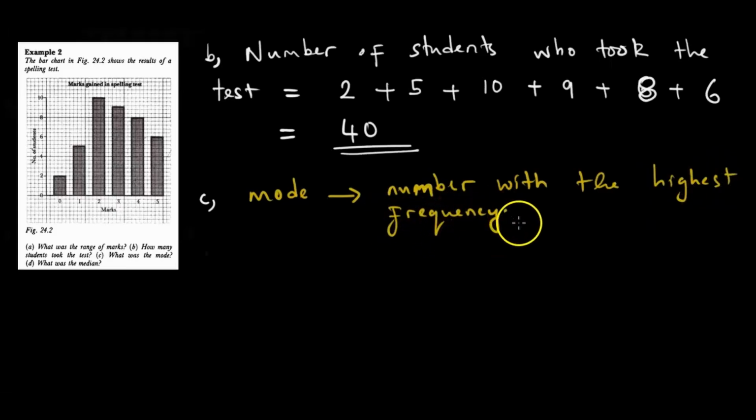What do we mean by frequency? Frequency means how often something occurs. So when we talk about the mode, we are saying in context the score which occurs the most often, the score obtained by most people. Among our 40 students, we then look at which mark was obtained by the most students, the highest frequency, because frequency is a measure of how often something is appearing or happening.